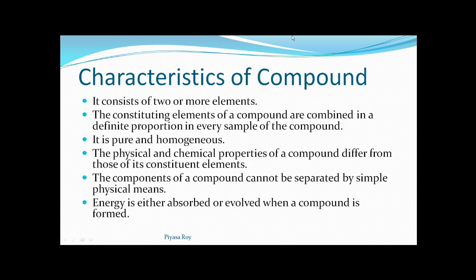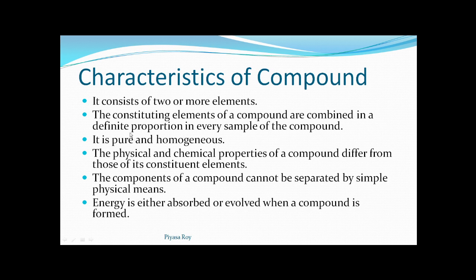So what is the characteristic of compound? It consists of two or more elements. When two or more elements will be combining together, we will get a compound. The constituting elements of a compound are combined in a definite proportion in every sample of the compound.